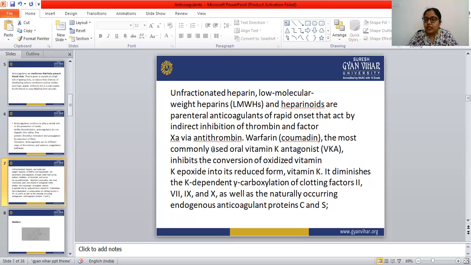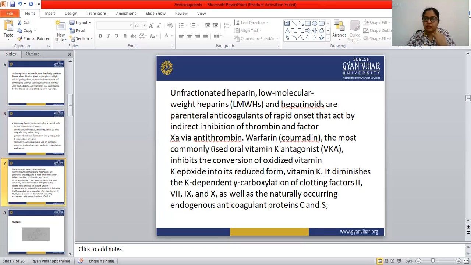They act by indirect inhibition of thrombin and factor Xa via antithrombin. This is the mechanism of heparin. You have to know that heparin is an injectable anticoagulant drug.